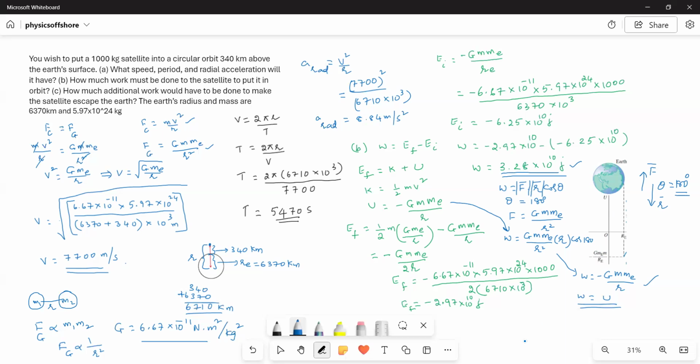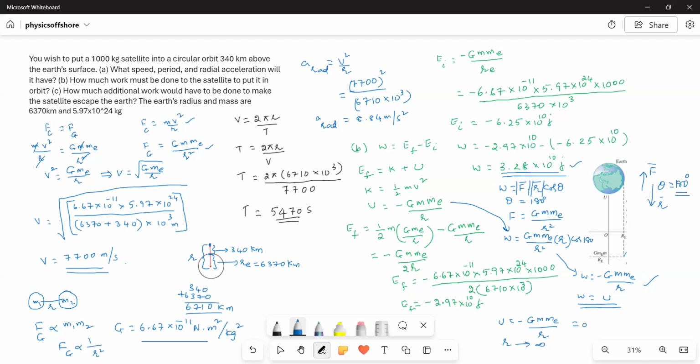U is equal to negative G M M E by R. Am I right? As R becomes more and more, the potential energy is a negative value, but as R increases and becomes infinitely large, this fraction becomes 0 as R tends to infinity.